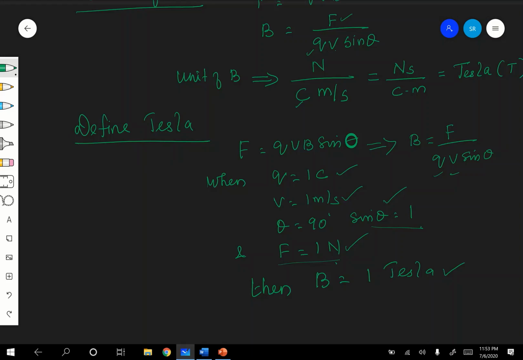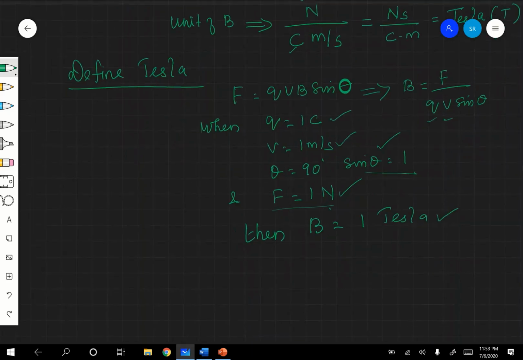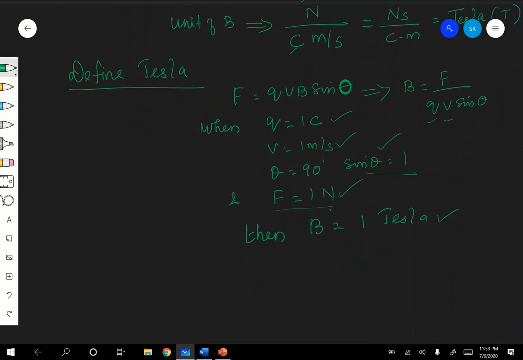Is it clear? Therefore, this is Tesla. Hope you are following. Everything is 1. F is 1, Q is 1, V is 1, sine theta is 1. Therefore, B is equal to 1 automatically. So, give it in a statement. That's it. Next one, dimension.